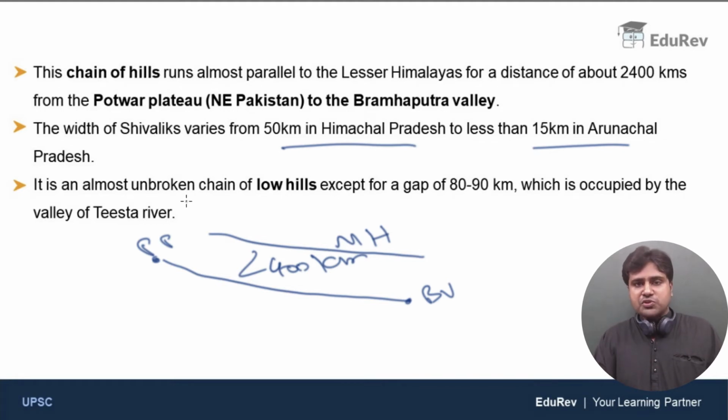Now just look at this last point. The Shivaliks are an almost unbroken chain of low hills, except for a gap of 80 to 90 kilometers, which is occupied by the valley of the Teesta River. It is a chain of continuous low hills, but there is a gap, and that gap was created by the Teesta River. So where do we find the Teesta River in India? In India, the Teesta River flows through the states of Sikkim and West Bengal. Clear, right? I hope you got a clear picture about the Shivaliks.